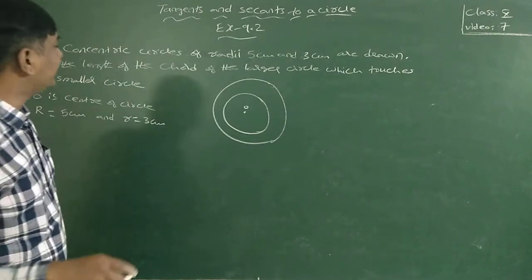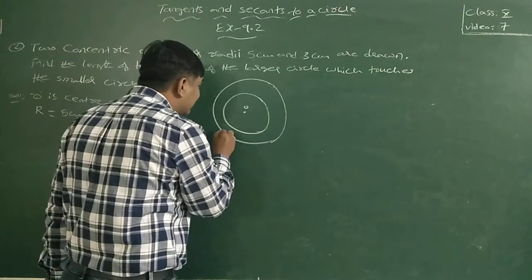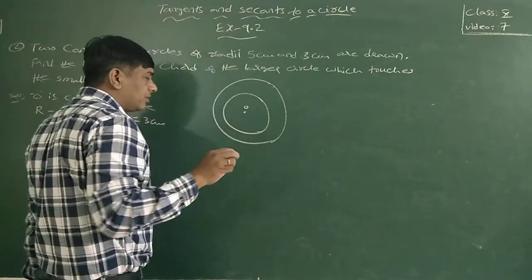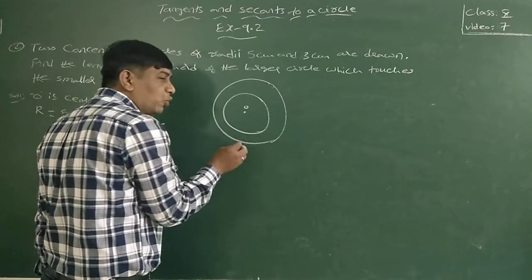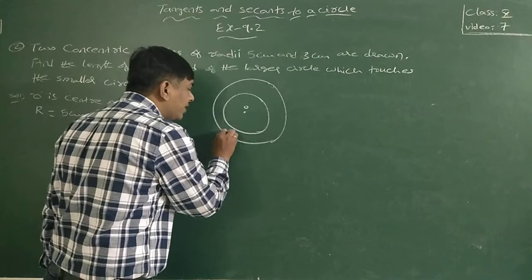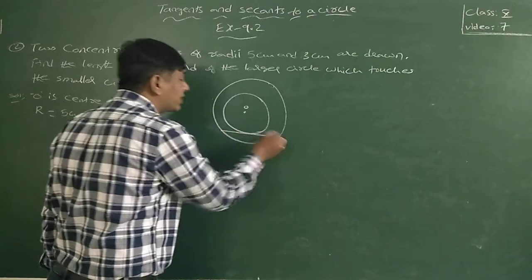Find the length of the chord of the larger circle. A line segment whose endpoints are on the circle is called a chord. So that line segment should have its endpoints on the outer circle.